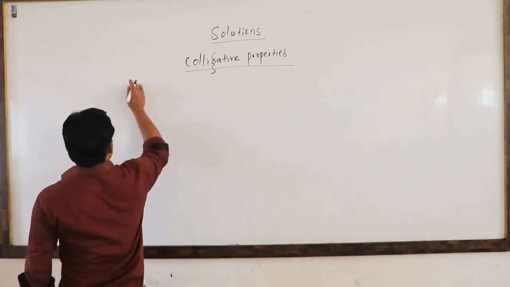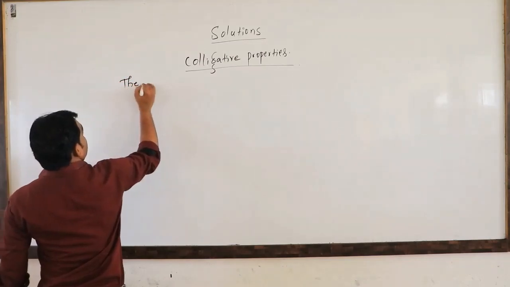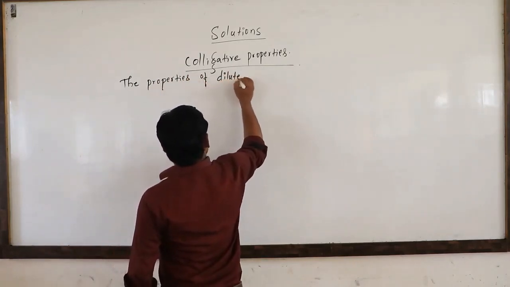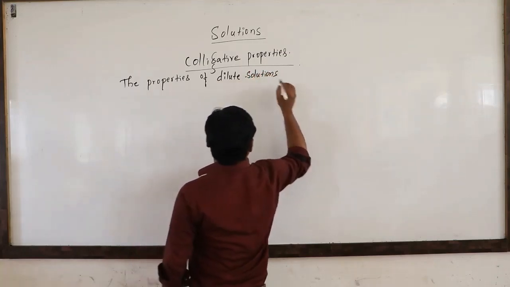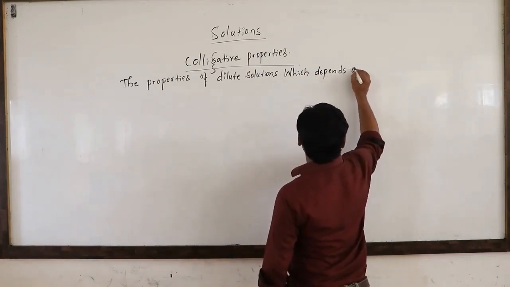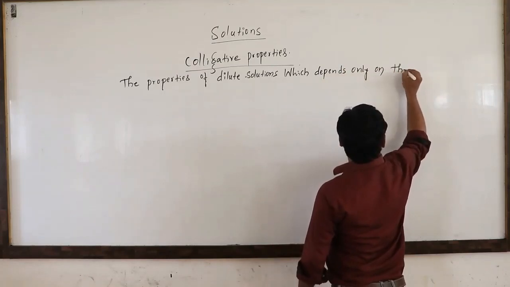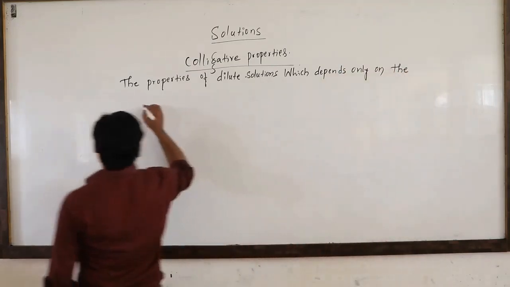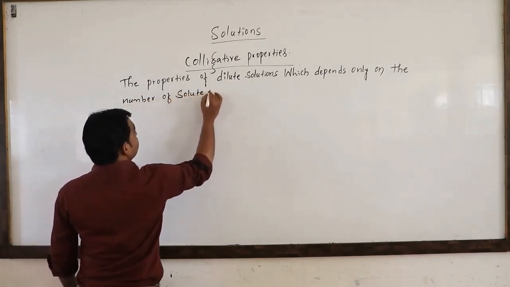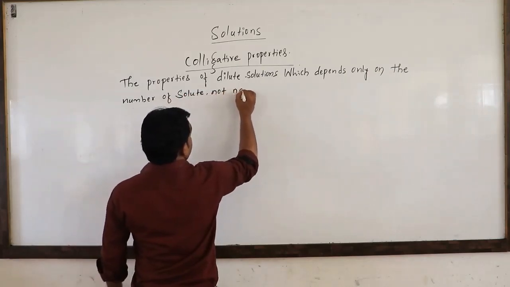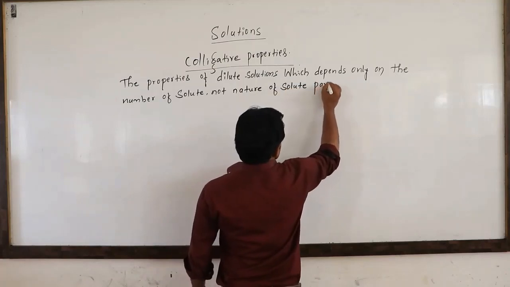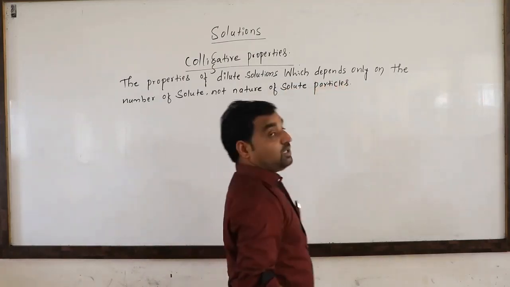So how to define this one? Colligative properties: the properties of dilute solutions which depend only on the number of solute particles, not the nature of the solute particles. So this is known as a colligative property.